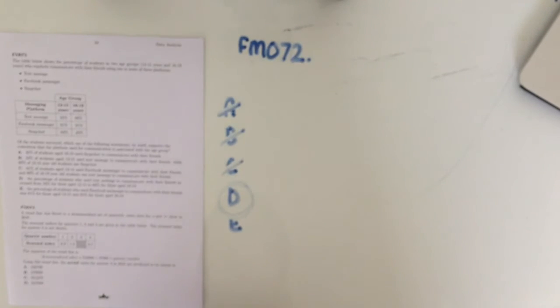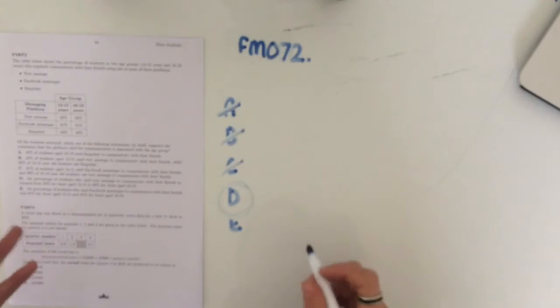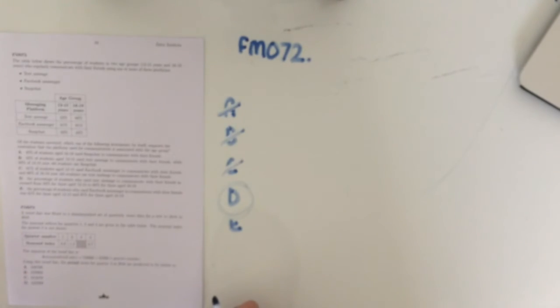So that statement also does exactly what we were looking at before, where we're looking at two different age groups, but it doesn't actually show any difference because those percentages are the same. That statement on its own doesn't actually support the contention that the platform used for communication is associated with the age group because there's no difference between those two percentages. So guys, that leaves D as our final answer.